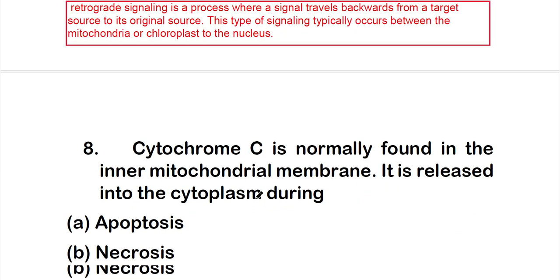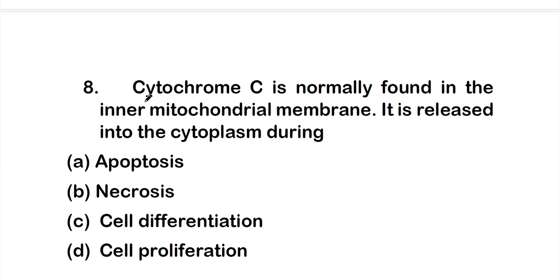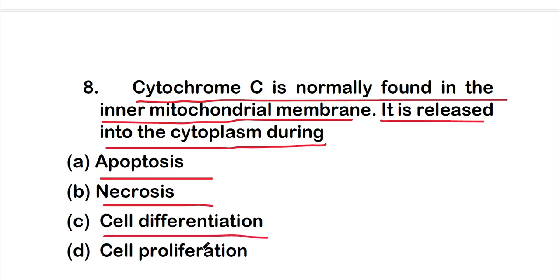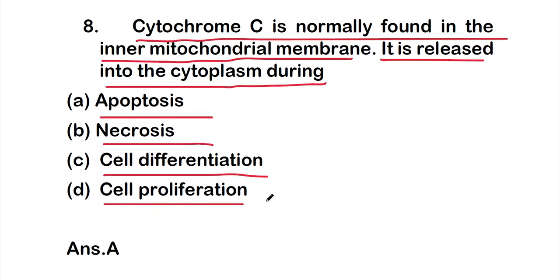So let's move on to question number 8. Cytochrome C is normally found in the inner mitochondrial membrane. It is released into the cytoplasm during option A, apoptosis, option B, necrosis, option C, cell differentiation, or option D, cell proliferation. So which one is the right answer? The right answer is option A, that is apoptosis. During apoptosis, cytochrome C is released into the cytoplasm. So this is the right answer, option A.